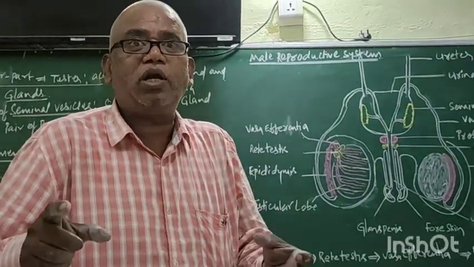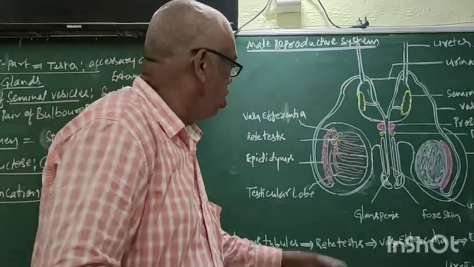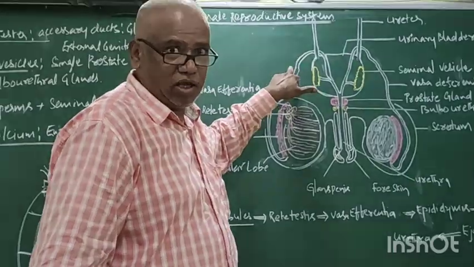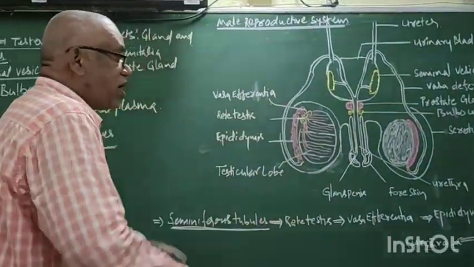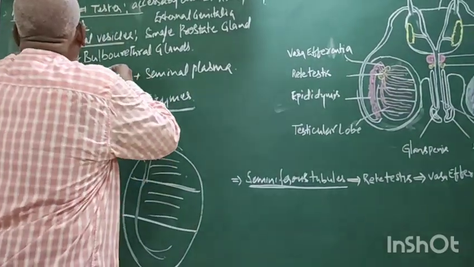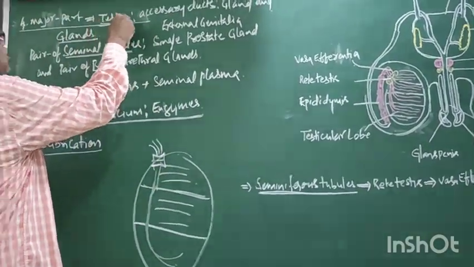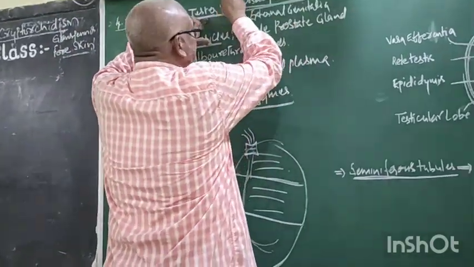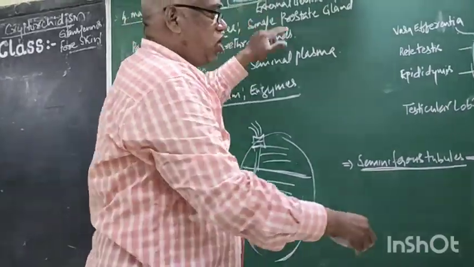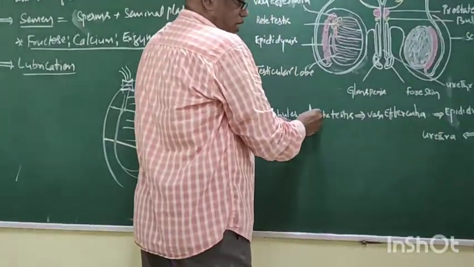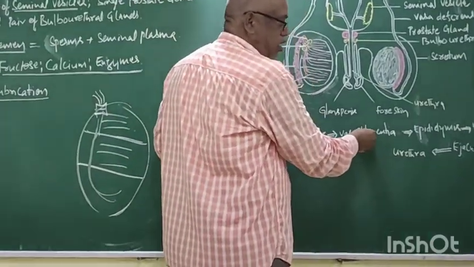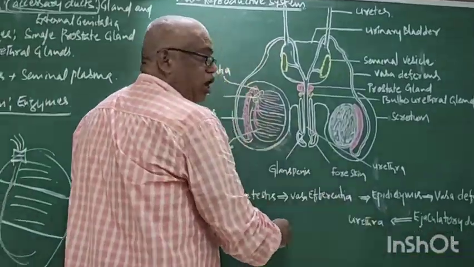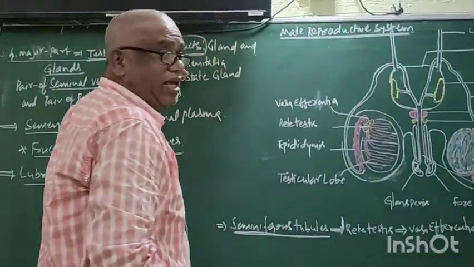If it is a system, it must contain organs. So, testis is one organ. Penis is one organ. These organs together form the system. Testis is a reproductive organ. Now, what are accessory ducts? Rete testis, vasa efferentia, epididymis, vasa deferens, ejaculatory duct, urethra: all are accessory ducts.